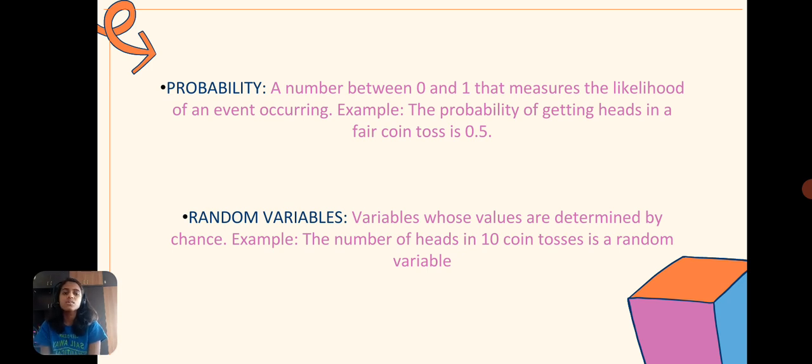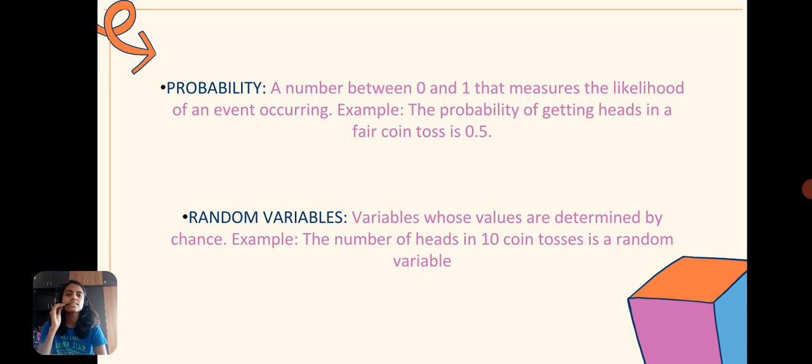There is a 50% chance for heads and a 50% chance for tails, so 50% of 1 is taken as 0.5. Probability always varies between 0 and 1, because probability can never be negative, since the occurrence of an event can never be negative, and probability cannot exceed 1.